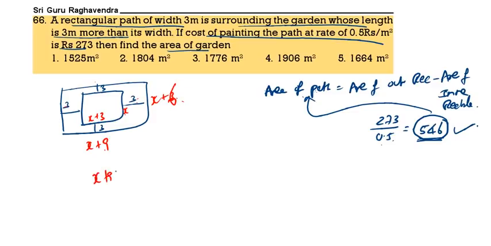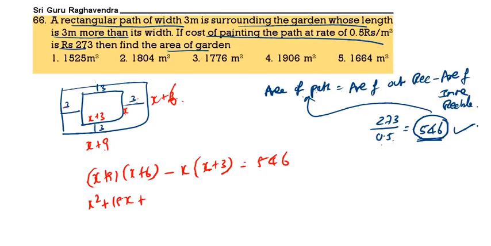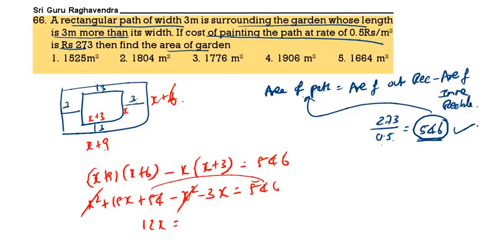Now (x plus 9)(x plus 6) minus x(x plus 3) is given as 546. Doing the calculation: x² plus 15x plus 9 into 6, 54, minus x² minus 3x is equal to 546. x² minus x² cancel. 12x is equal to 546 minus 54, which is 492.